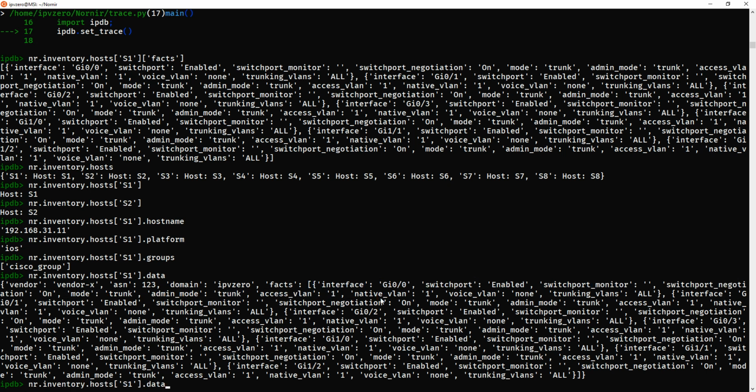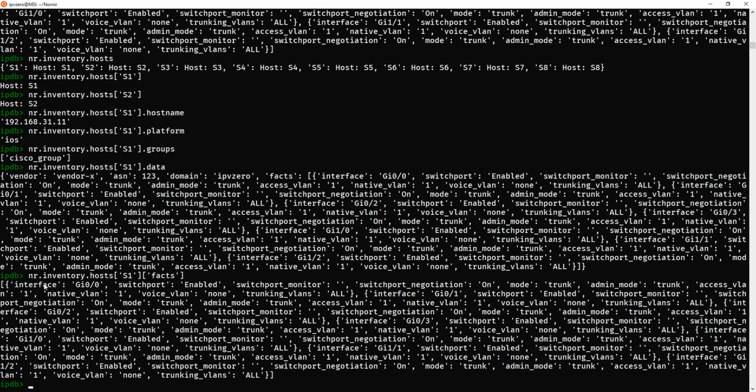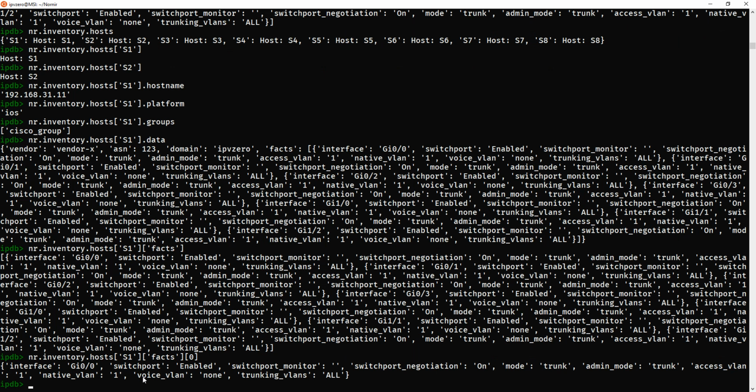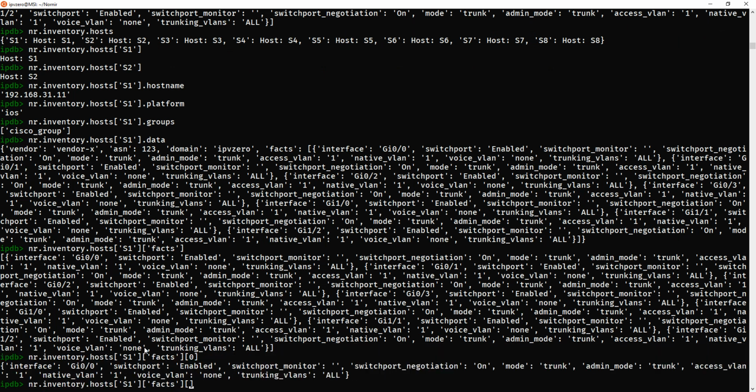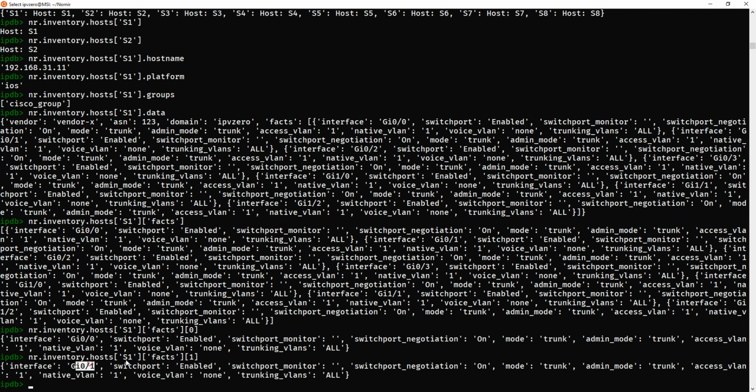So let's just examine this a bit closer. We can just go into the key facts, which you can see here, okay? To access the key we use square brackets, and we do facts, okay? Now this might look a little bit messy, I understand, but just try to follow it. For each interface we're going to have a separate object really. So if I put 0 here, it's just going to show me the first interface. See that here? It's going to show GigabitEthernet0/0. If I change this to 1, it's going to show me Gi0/1. If I did 2.